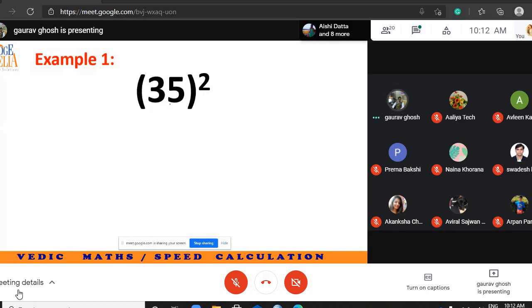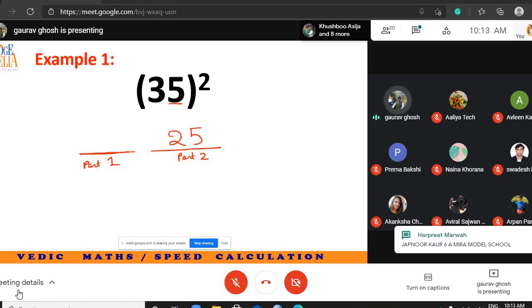What is the trick? Suppose you have a number whose last digit is 5. The answer would be made up of two parts: part 1 and part 2. Part 2, the square of any number whose last digit is 5, its last two digits will always be 25. Now what will you write in part 1? The remaining number is 3.